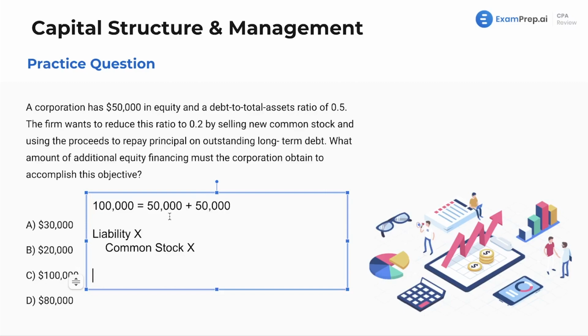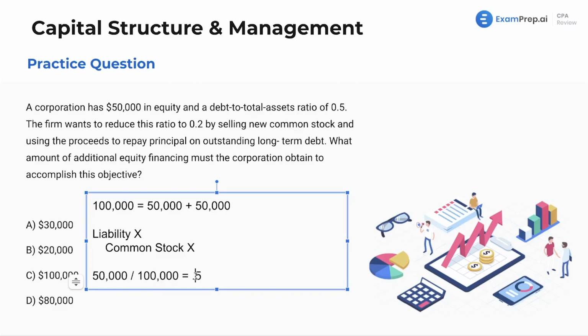So we're assuming our assets are staying the same. We're going to increase this number and decrease our liabilities. That's what we're doing here. How are we going to do that? Well, liabilities divided by assets, so liabilities divided by 100 equals 0.5. So we started with 50, right? We started with 50. We want to get this to 0.2, right?